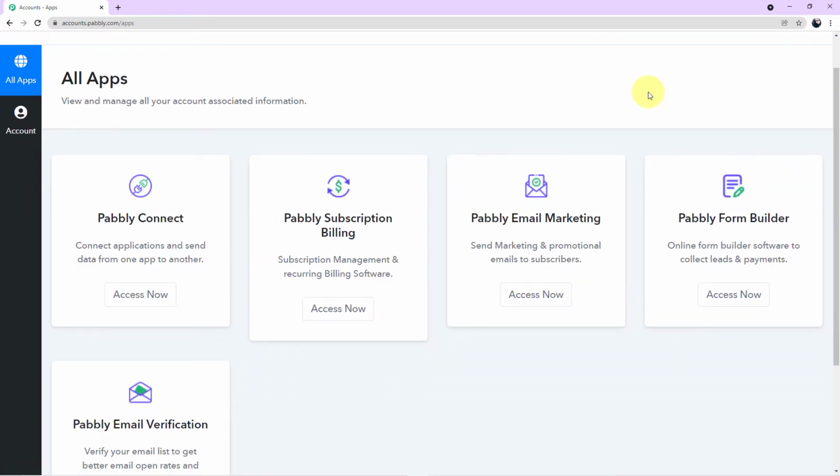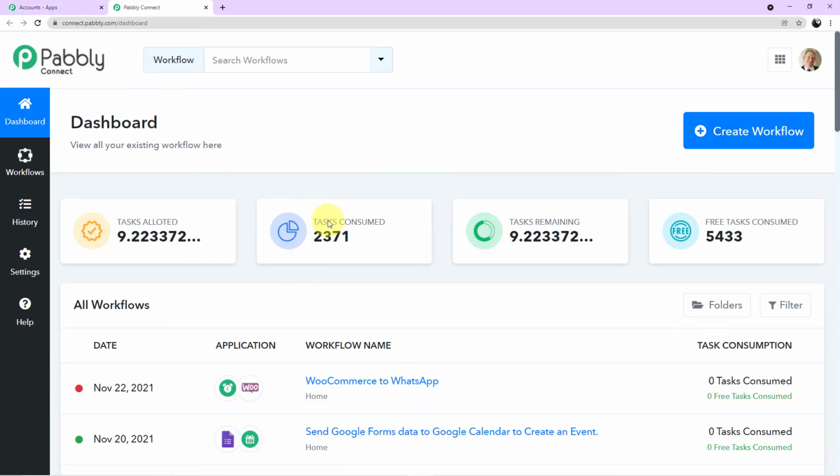Okay, one more time, you can see all of the 5 applications offered by Pabbly on my screen. As you know, today we are using Pabbly Connect. So come to Pabbly Connect and click on access now. As you can see on my screen, we have reached the dashboard of Pabbly Connect. Next, we have to create a new workflow.